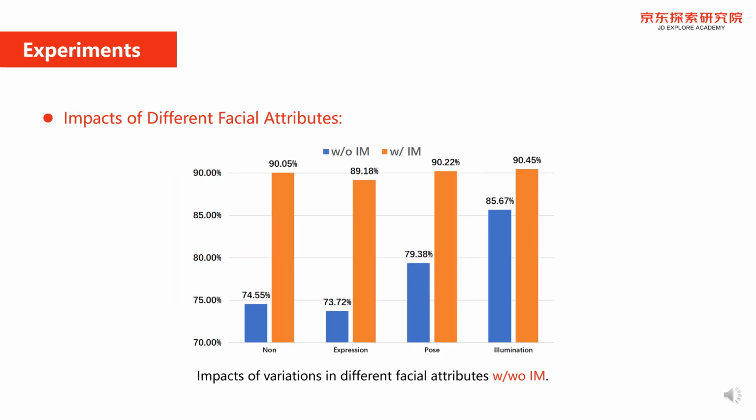Lastly, we show the impacts of different face attributes on face recognition. Experimental results on pose and illumination demonstrate significant improvements over the others, possibly due to their more diverse distributions. Besides, we found all four settings are remarkably improved with the proposed identity mix-up, since it can be regarded as a strong data augmentation.